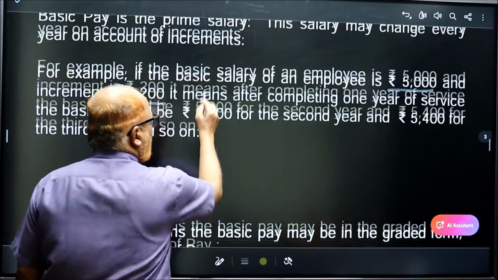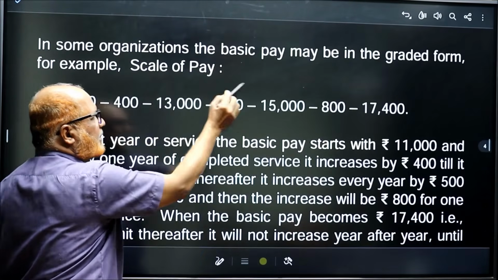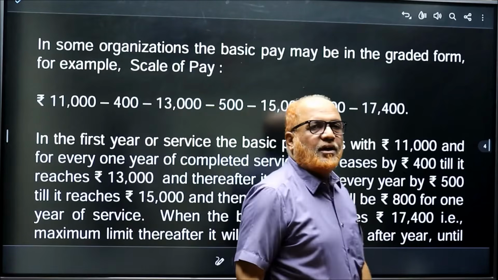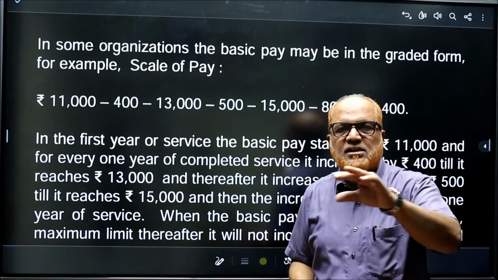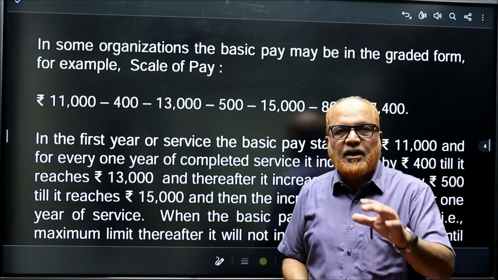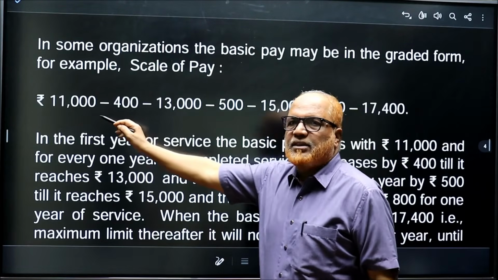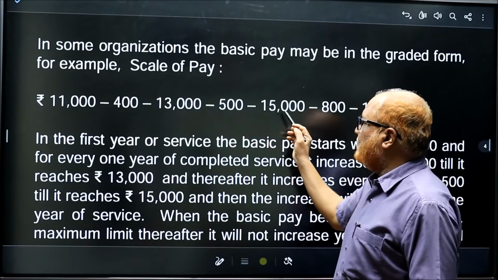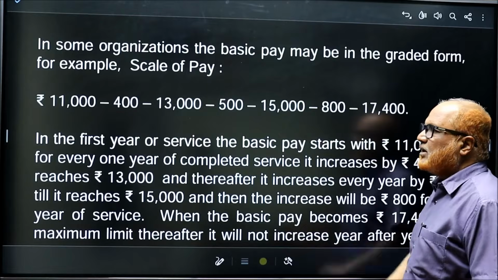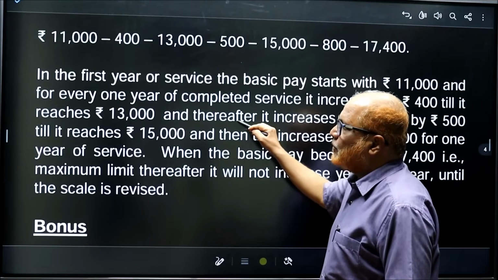Right? Now, in some organizations, the basic pay may be graded in the form of a scale. Some organizations will fix the basic pay in a graded form. How is that graded form? You can see here 11,000, then 400, then 13,500, 15,800, 17,400. What does this mean? I am going to explain to you.